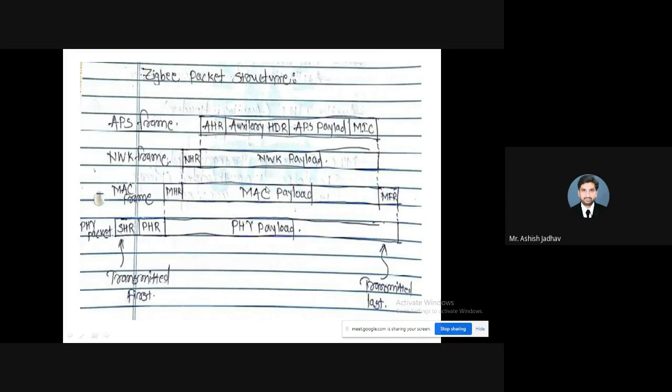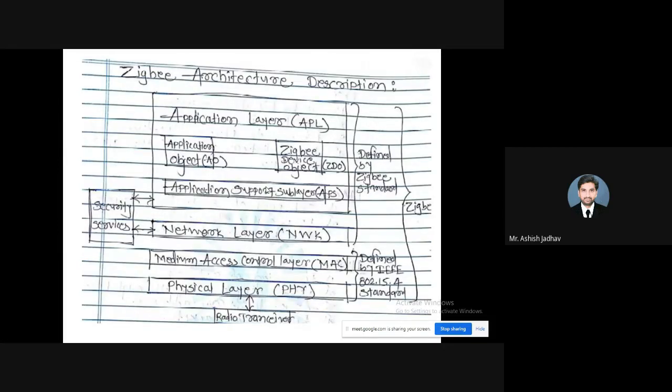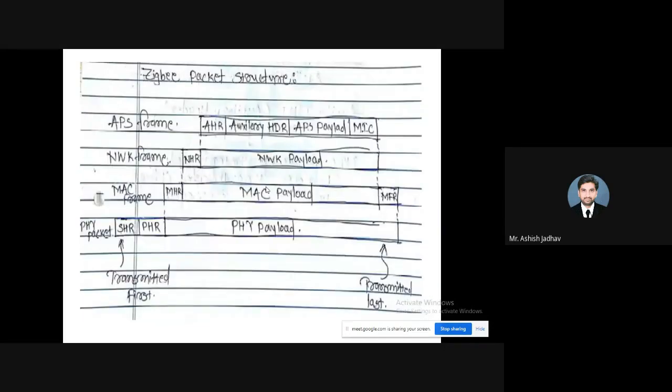I hope this Zigbee packet structure and the roles associated with different layers are known, right? So with that, let us proceed further. I hope all the things related to this protocol stack and packet structuring are understood. If you have any doubt, you can ask. Otherwise, we will proceed further. Any doubt? No, sir. Okay.